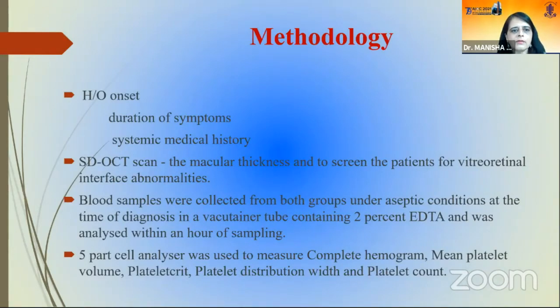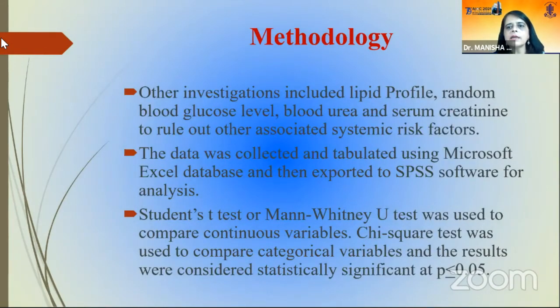We took history, onset, duration of symptoms, systemic medical history, SD-OCT scan, and the macular thickness, and the patients were screened for any abnormal vitreoretinal interface abnormalities. Blood samples were collected from both the groups under aseptic conditions at the time of diagnosis using a 2% EDTA and was analyzed within an hour of sampling. A 5-part cell analyzer was used to measure the complete hemogram. Investigations included lipid profile, random blood glucose levels, urea, and serum creatinine.